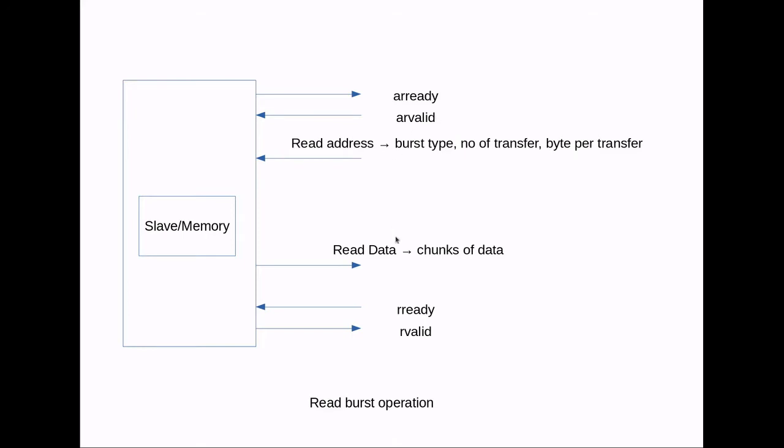As we can see from the direction of the arrow, AR ready is initiated by the slave and AR valid is initiated by the master. In the read data channel, R ready is initiated by the master and R valid is initiated by the slave.